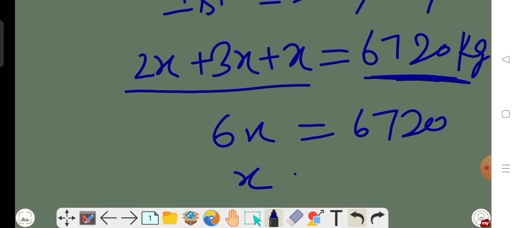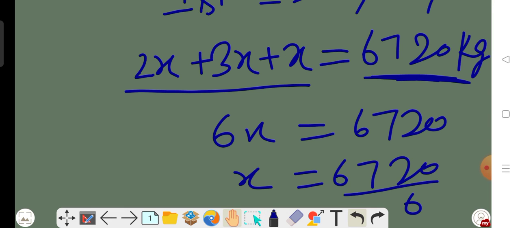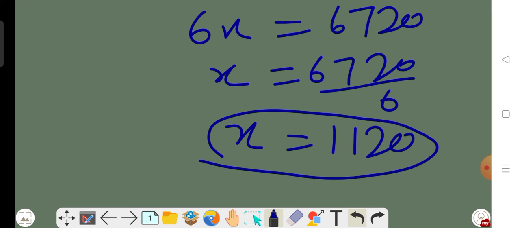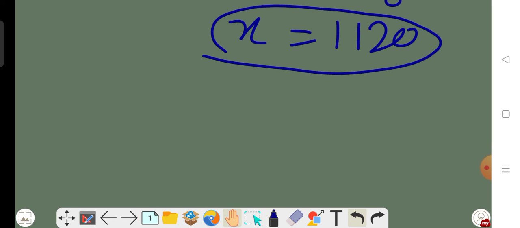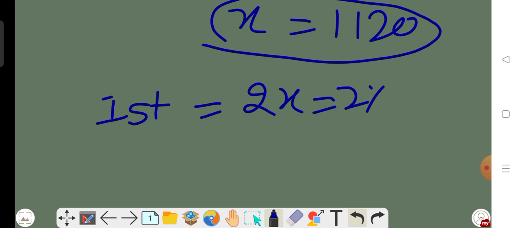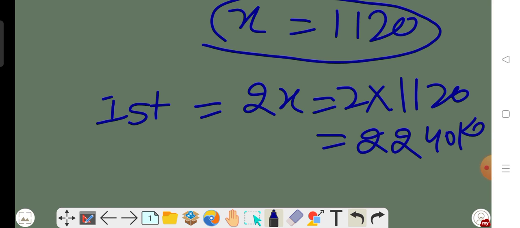Now from here the value of x is equal to 6720 divided by 6. After division the value of x will be equal to 1120. Okay, so we have found the value of x. So we will find the quantity held by each bag using the value of x. The quantity of the first bag is twice of x, that is 2 multiplied by 1120, and the value is 2240 kg.